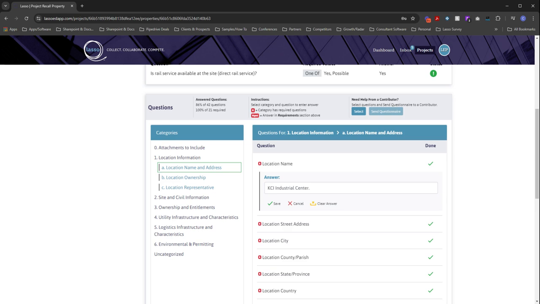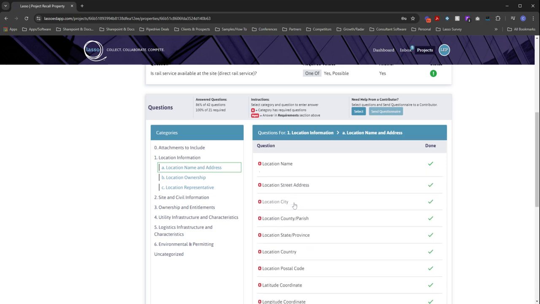And for any reason you do need to update a response that is recalled, no problem. Any answer that you do submit to Lasso is going to recall the most recent answer you have on file. So again, if these answers do need to be updated over time, you certainly can, and the Recall Answers feature will work flawlessly.